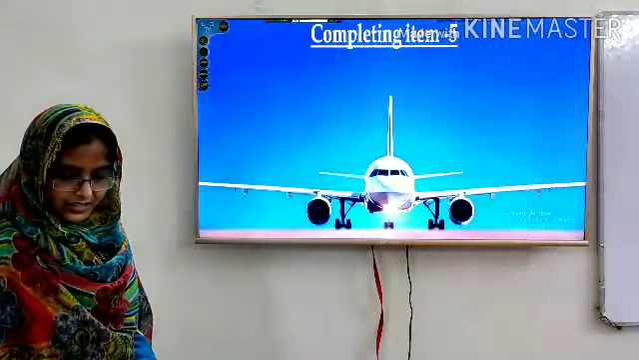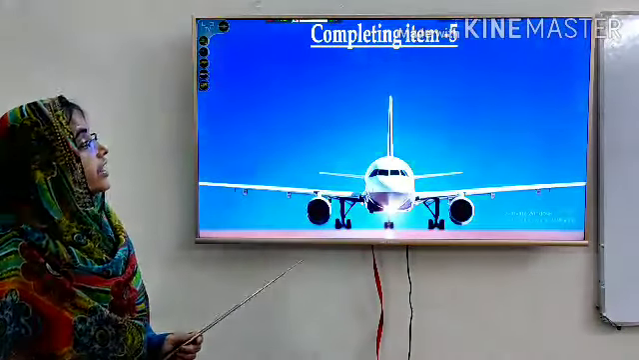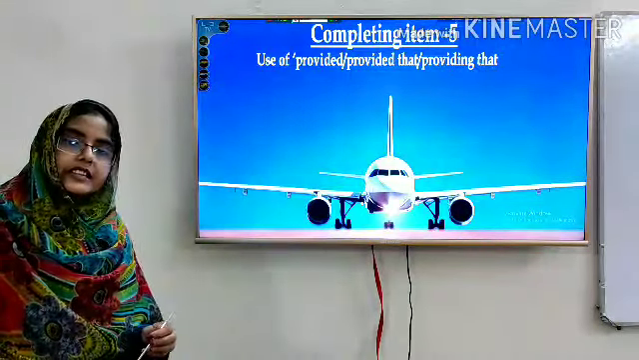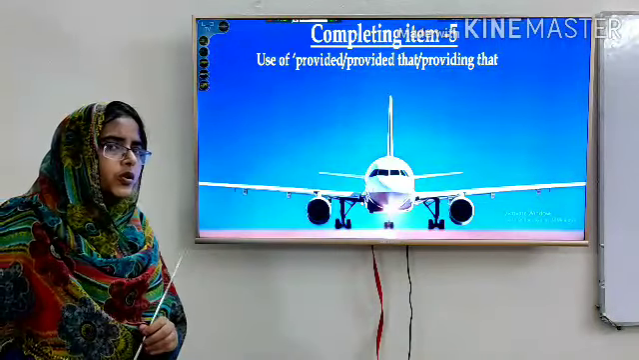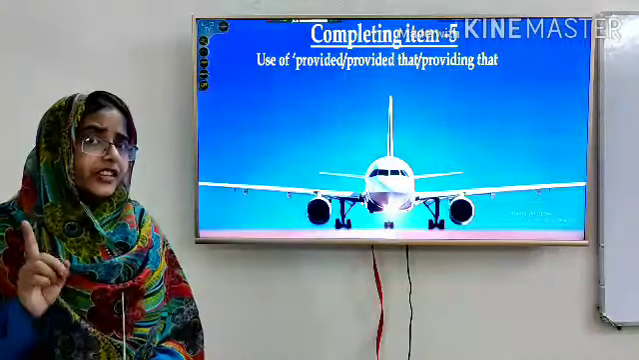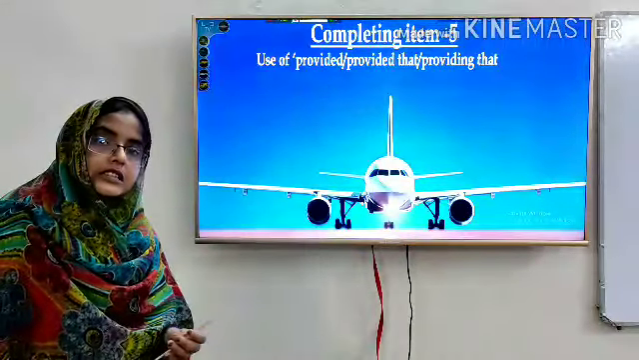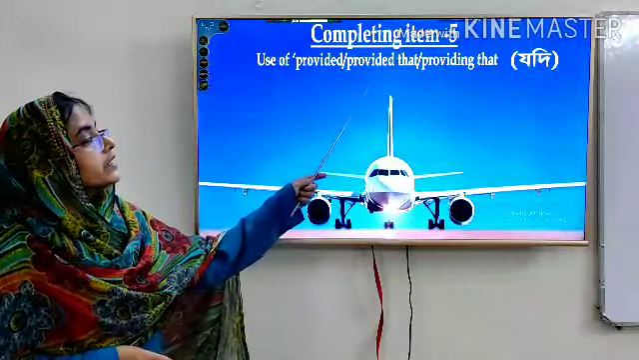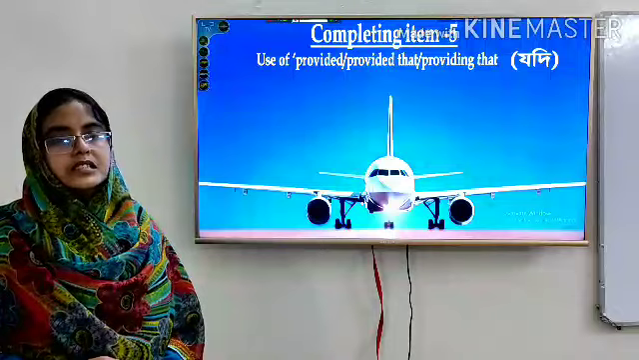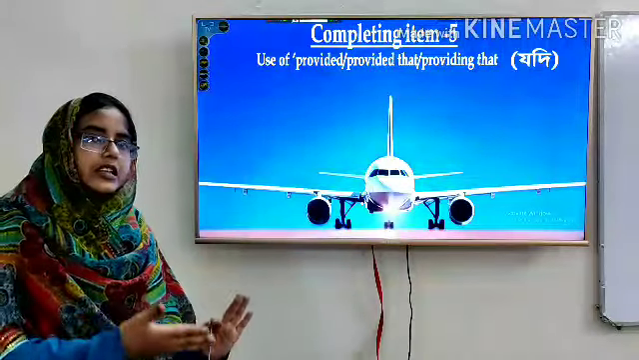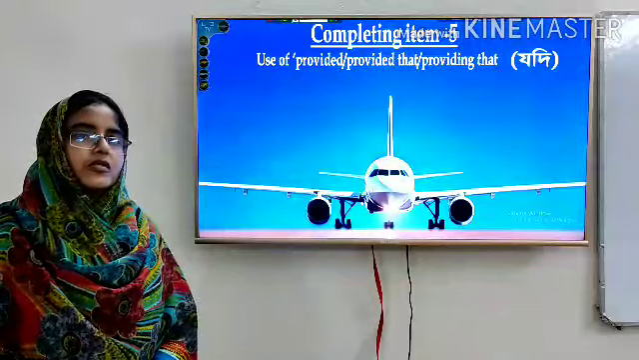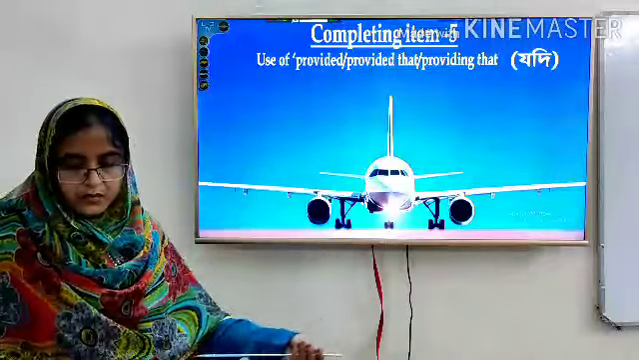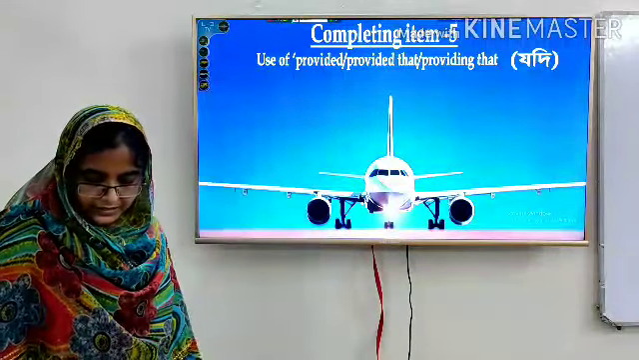In our next slide we see something else, completing item 5, and here provide, provided that, or providing that. You know the use of if, and if means "jodi". So provided, provided that, and providing that also mean the same: if it is possible to do the action, if there is some possibility to finish the action, in that case we can use provided or provided that.